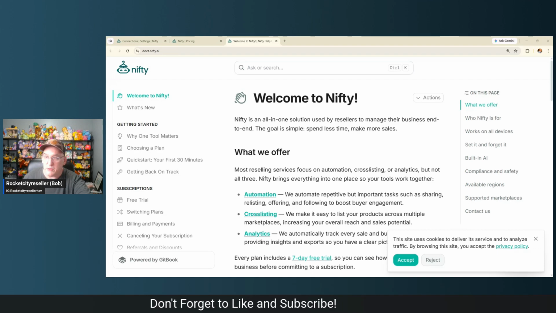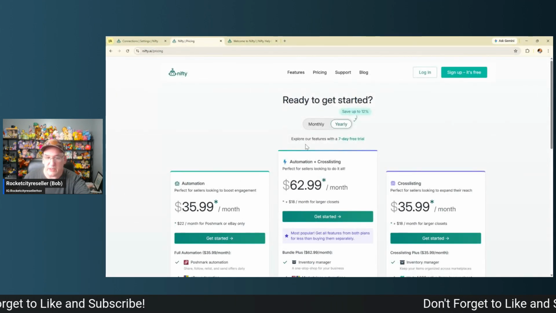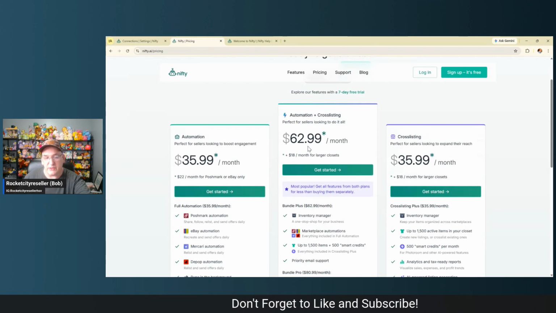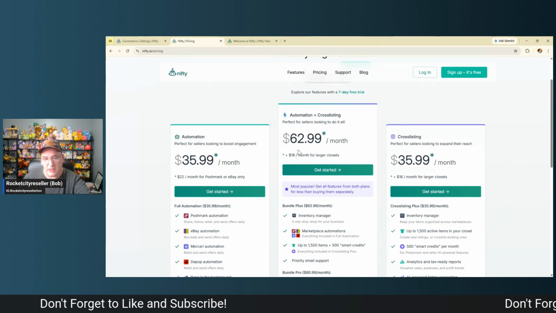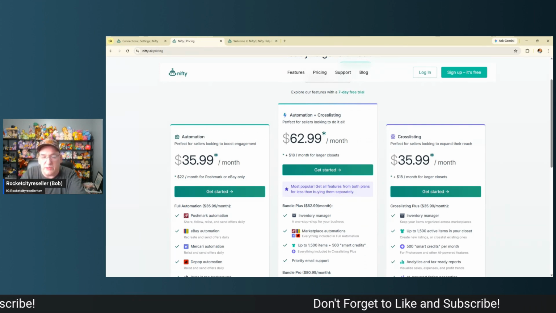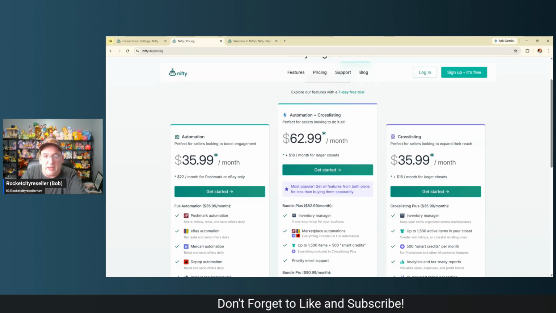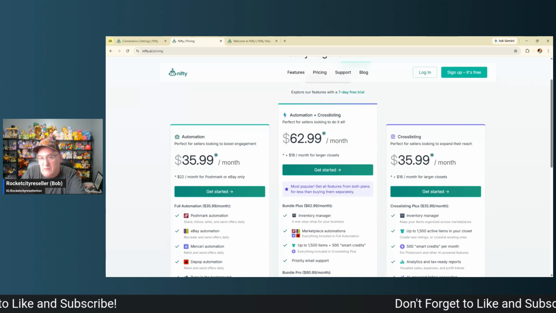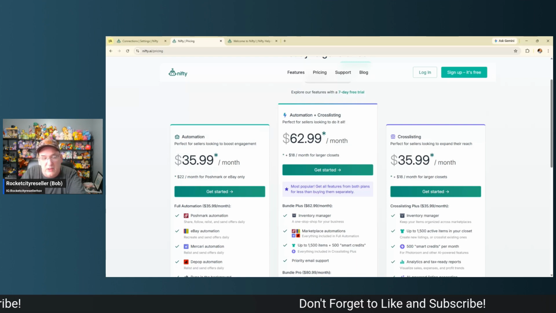So I'm going to pull up another tab here so we can look at some of the pricing and what that means. It has two different pieces that make up the whole. And I can't say enough about the inventory management. At the very least, you should have some sort of inventory management system for your business. Whether that's a spreadsheet and not Nifty.ai, what have you, have something for your inventory control and do an inventory every year. That's super helpful.